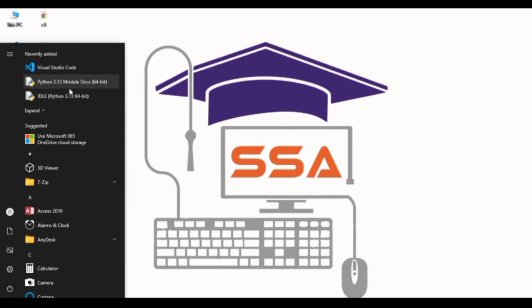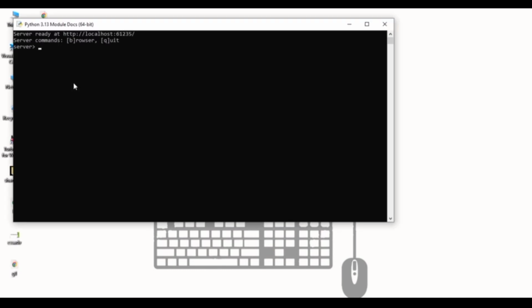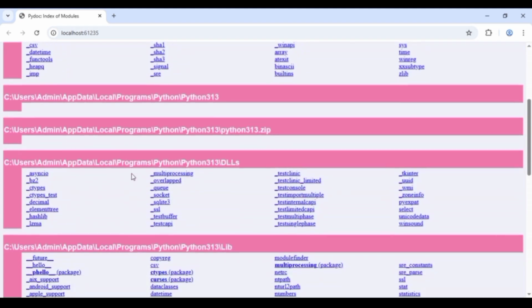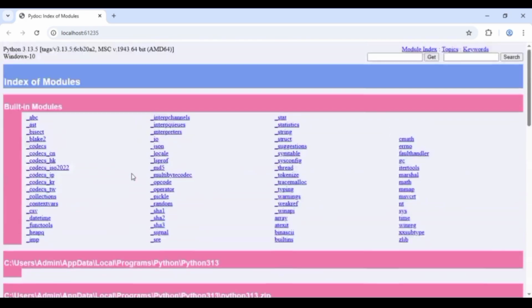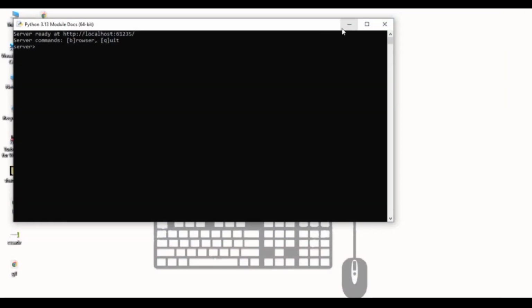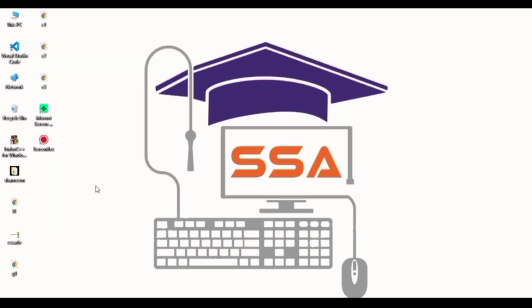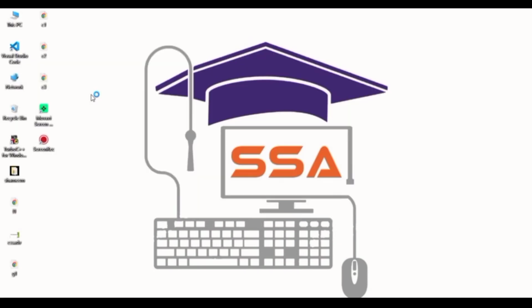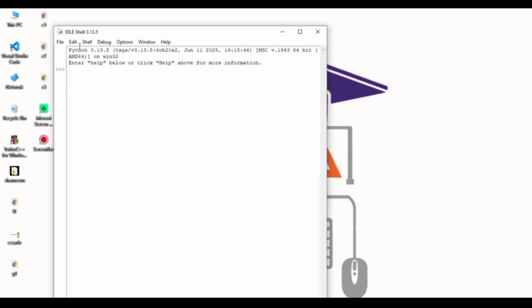So this is the Python compiler you need to install in your system. Once it is installed, we can execute the program. That's what I'm saying. This is the program where Python works as an interpreter. Here all the built-in functions and a better guide will be provided by the compiler. Now open it. While opening, you will get python.exe. So open that executable file. Here you can write the program.